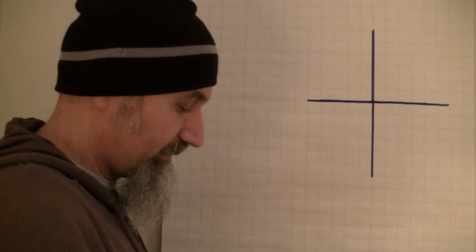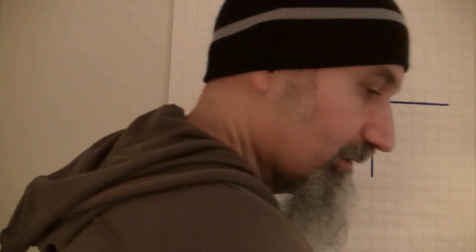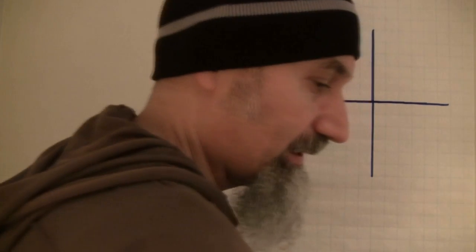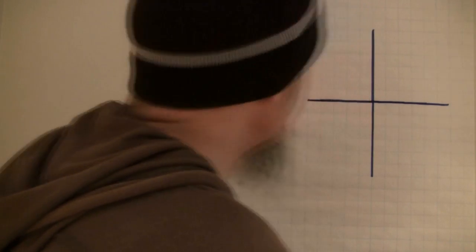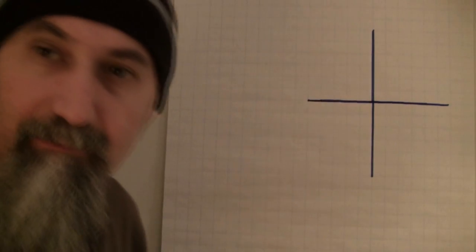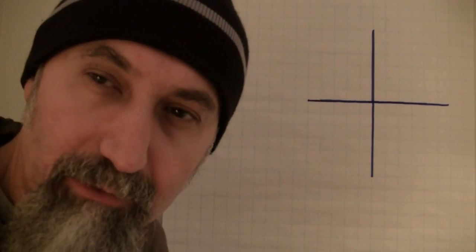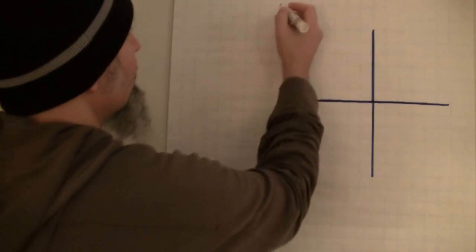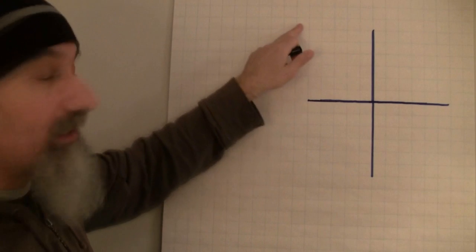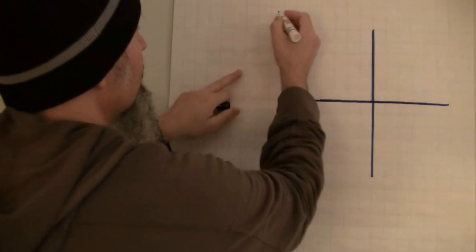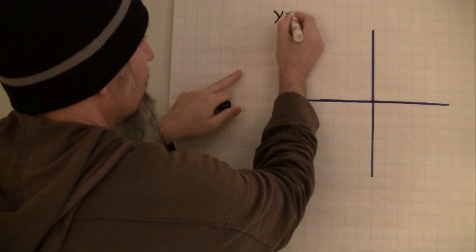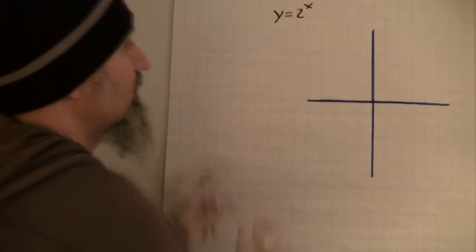Let's do this in a different color pen. Let's do this in black, I guess. Let's check it out. This is a good black. Sure. Let's say we got the function y is equal to 2 to the power of x. So y, can you see this? How high can it go? Yep, that's good. So let's say we have y is equal to 2 to the power of x.